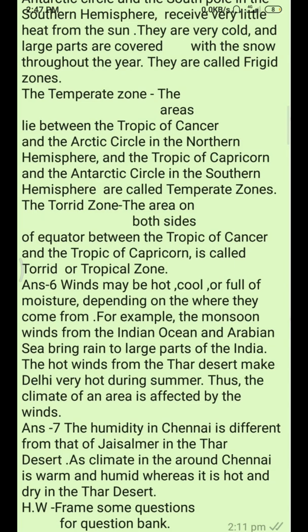Now after this question you have to draw the picture of the 3 zones in front of the page, in front of the answer. Means you have, on the blank page you will have, you have to draw the picture of the climate zones.